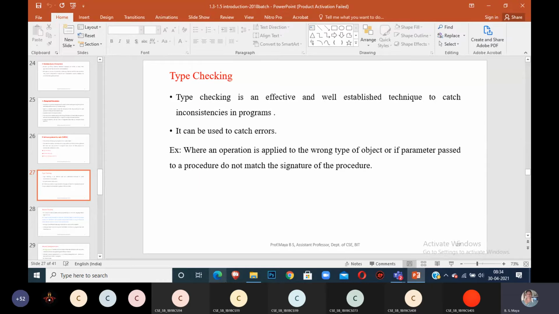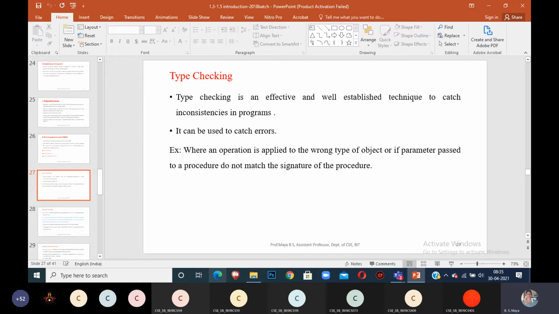For example, an operation is applied to the wrong type of object, or a parameter passed to a procedure does not match the procedure's signature. If the input is not in the correct format, you give an error message. If it is given a file type that is not proper, you can display an error that the file is not proper.